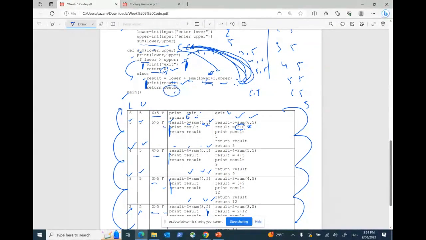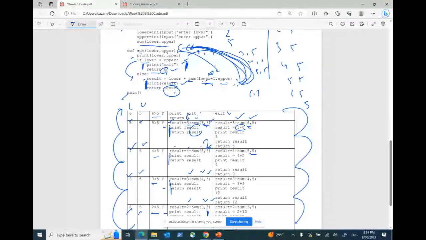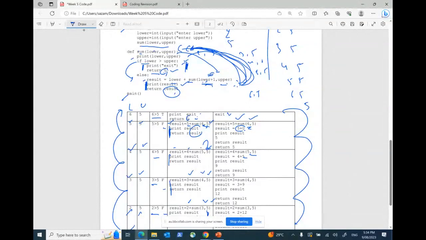Yes or no? So when I'm returning that result, this result was called by whom? The previous function, the previous sum function. Yes or no? So this particular result was called by the previous sum function. My previous sum function was 5 and 5. Now the result that was returned was actually 5. So this result is 4 plus 5, which is 9. So yes, it is actually returning the previous sum function result, which is 5, so which is now 4 plus 5, which is 9.